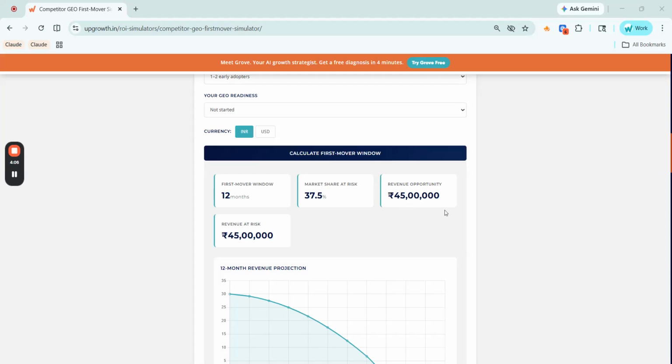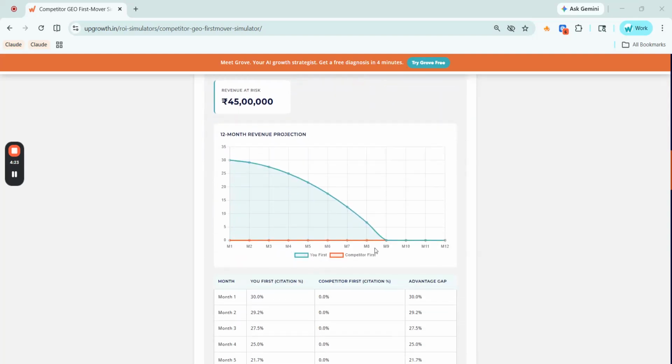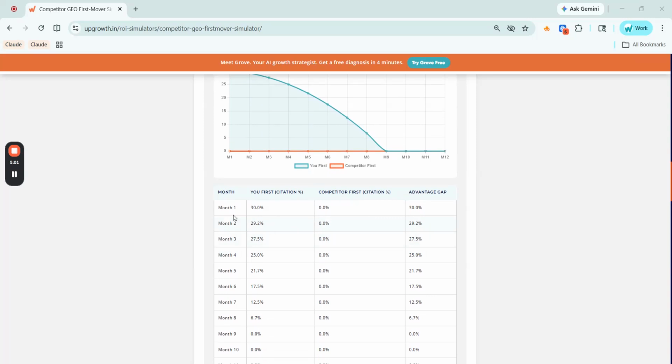Also here we have revenue opportunity. It is the same as the revenue at risk, which means you gain that much if you act accordingly. You also get a 12-month citation percentage table and a projection chart. The teal line is your citation trajectory if you move first. The flat orange line is what your competitors currently show. As early adopters accelerate their GEO programs, that gap inverts and the chart shows you exactly when. Here we also have a table showing month by month. It shows the citation percentage, competitor citation percentage, and the advantage gap.